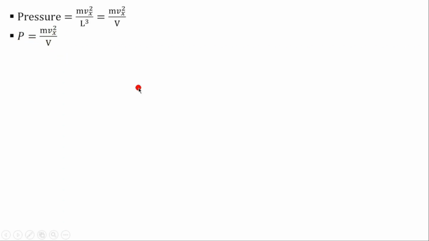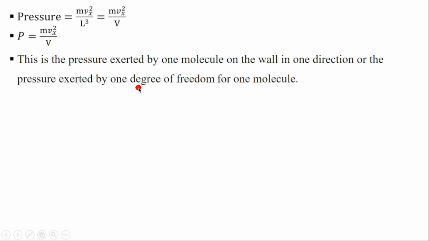You can take PV, because we are looking for the energy which is exerted by one atom going in one direction. That means the energy is exerted by 1 degree of freedom of one atom. This is the pressure exerted by one molecule on the wall in one direction, or the pressure exerted by 1 degree of freedom for one molecule. So PV is equal to mv squared.